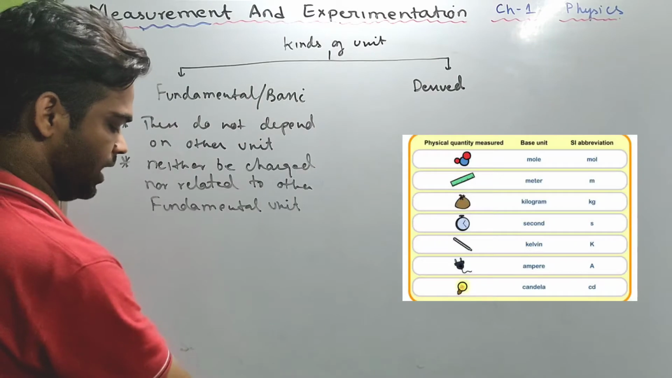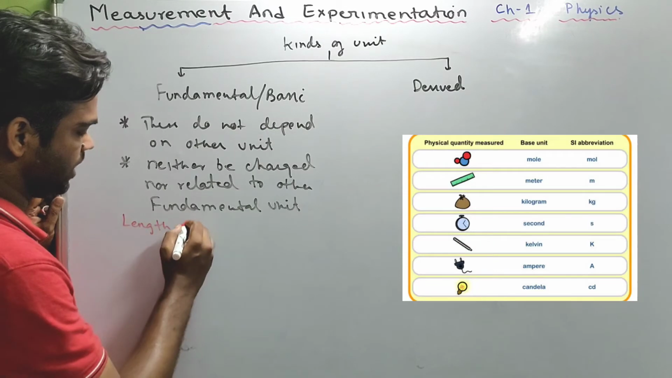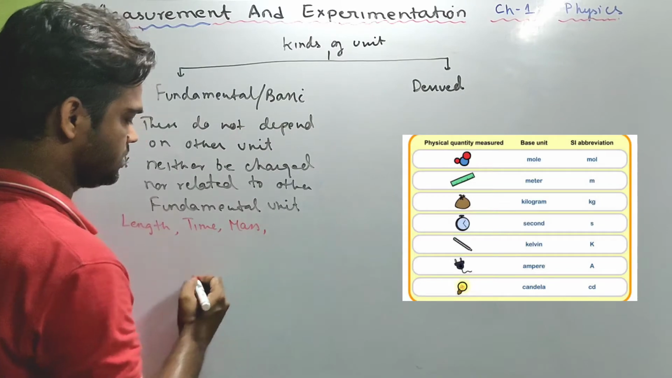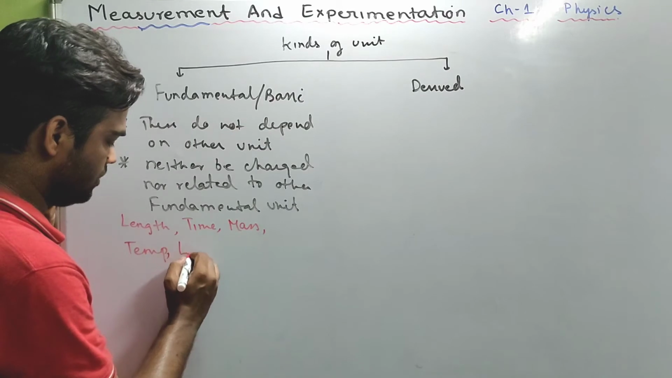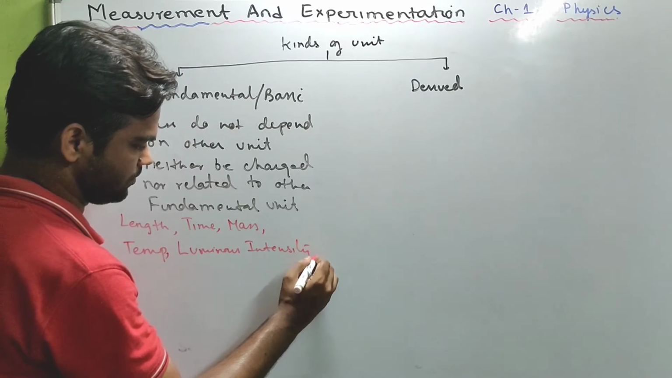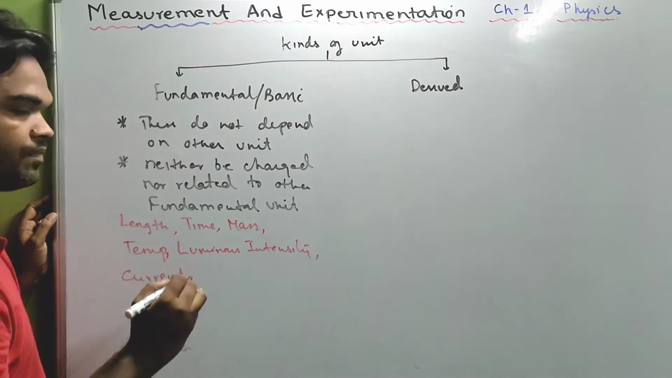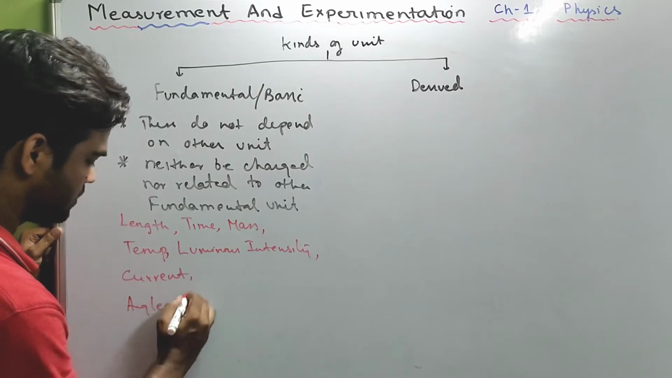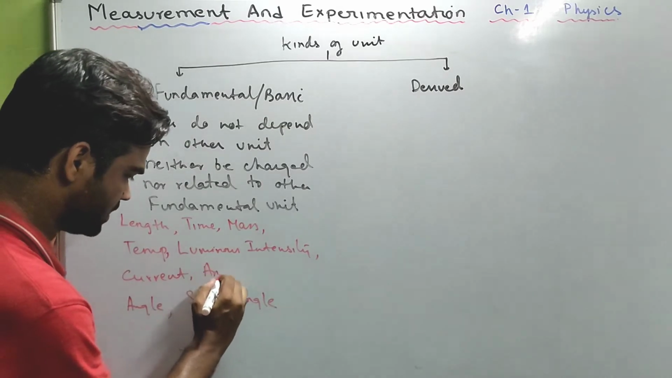Fundamental units. Example, when you talk about length, time, mass, temperature, luminous intensity, we'll study all these, okay? You talk about current, then angle, solid angle. Talk about amount of substance.